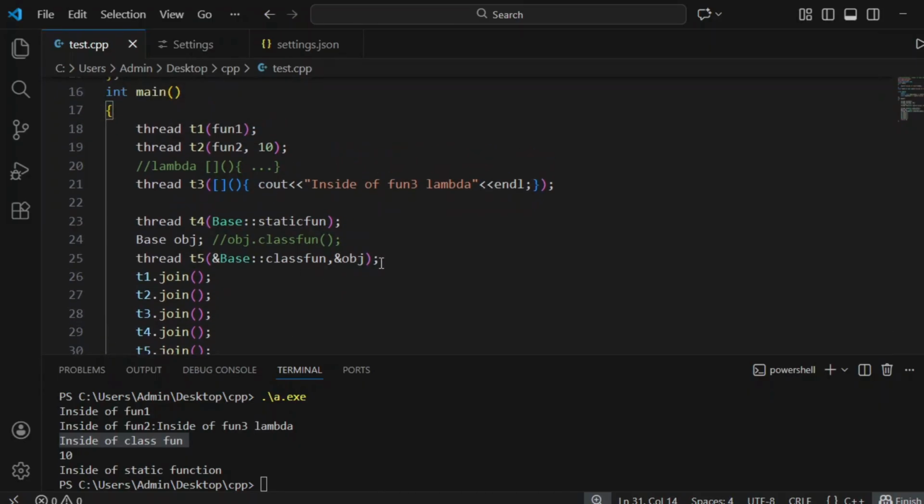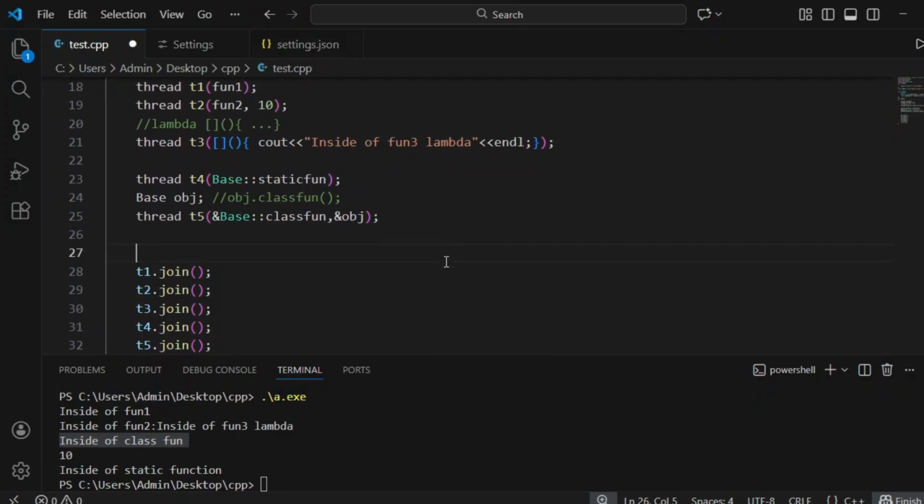Yeah, there is another method also. Suppose here you have obj, right? So let's create a thread t6 and just pass the object.